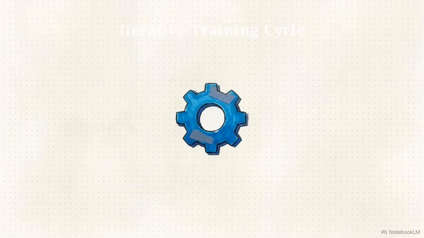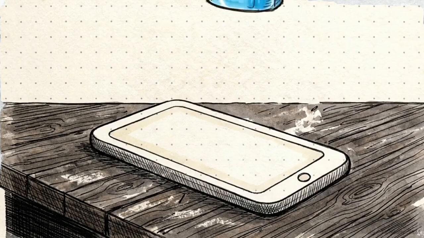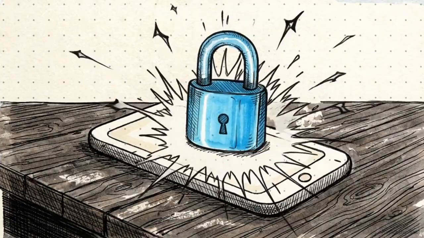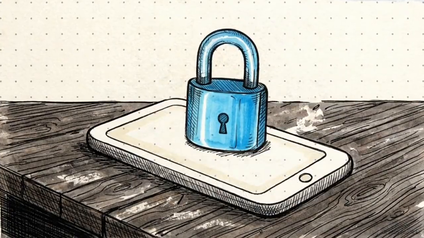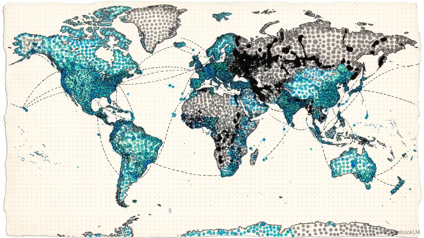This continuous four-step loop produces a highly capable collaborative intelligence, while mathematically guaranteeing that not a single raw text message, photo, or medical record ever leaves its host device. In practice, this framework operates across two distinct extremes of computing infrastructure. The first is cross-device federated learning.